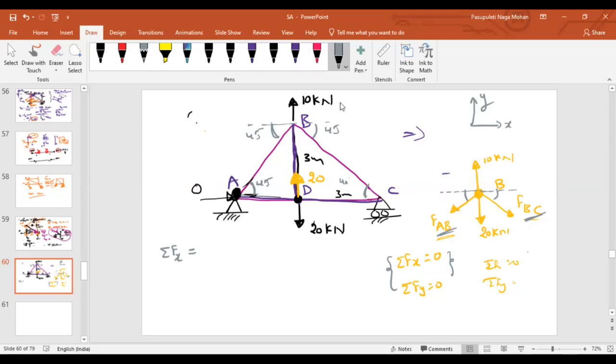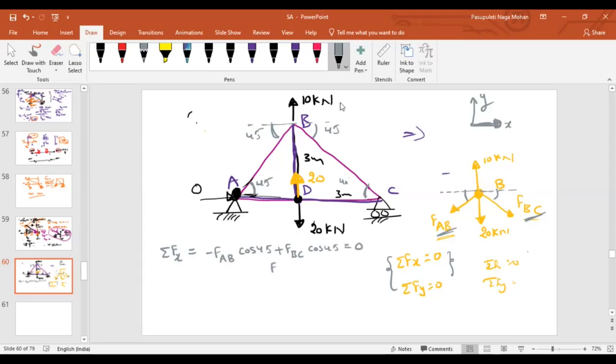Right now I'm going in a very classical way of doing it, just like in exams. If you resolve it along x direction, what will you get? FAB cos 45 degree plus FBC cos 45 degree. Not plus, minus. Let us say if one is acting on the right, let us consider it as positive. So my equation is minus FAB cos 45 plus FBC cos 45 is equal to 0.